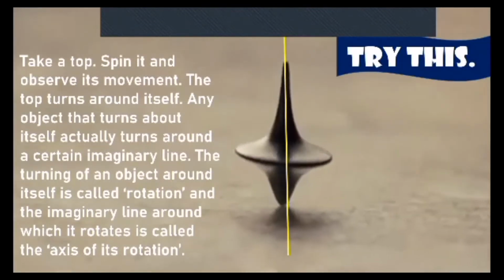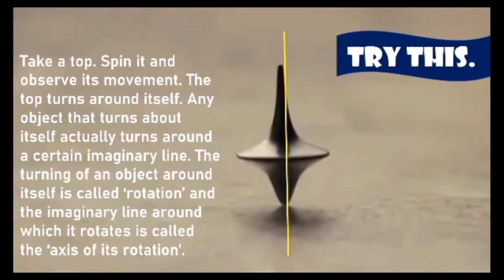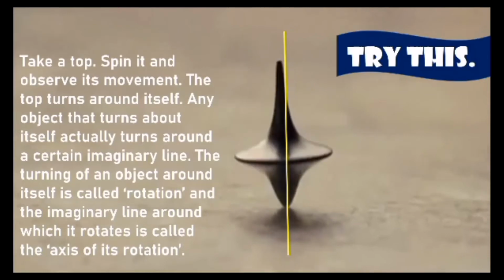Now, can you see there is a particular line in which it is rotating? There is a particular thin line right in the center. Now that is imaginary. You cannot see that line. If it goes out of the line, it will be all haywire. There is a particular axis on which it is rotating. That line is called an axis.